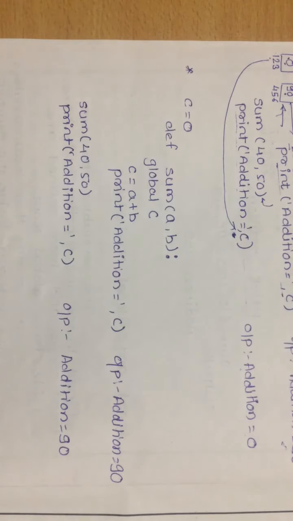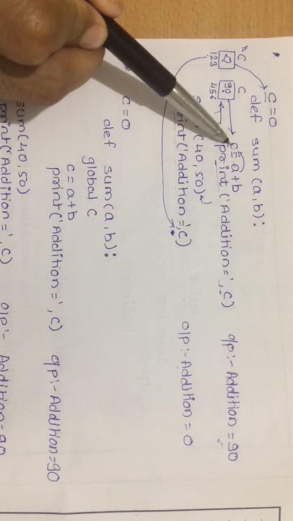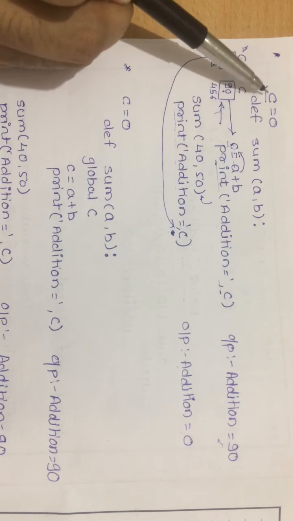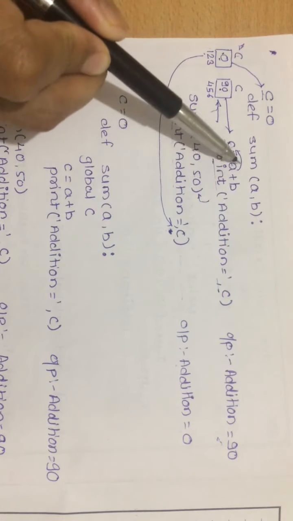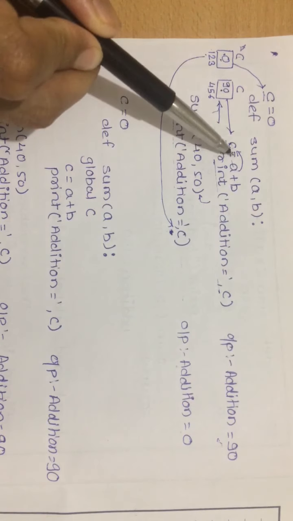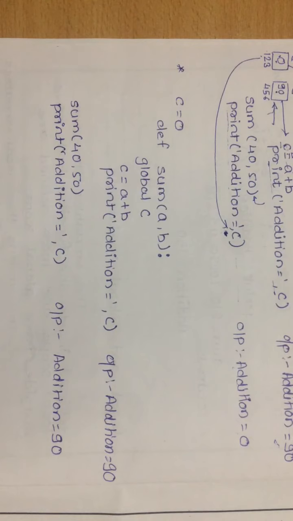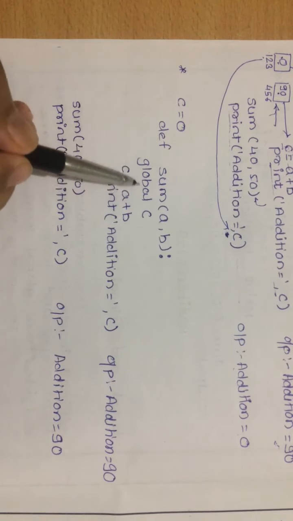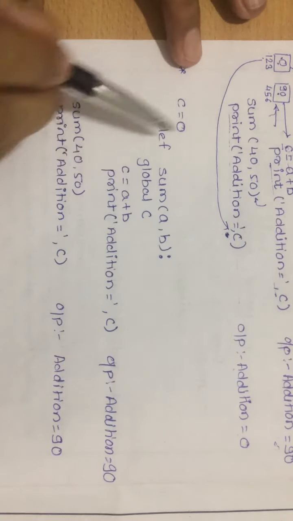Here, as I said, in the previous case, this C is different and this C is different. Now if I want to access this particular global variable in this function, how am I going to access this global variable in the function? To access that global variable in a function, we have to use the global keyword. So here I have used the global keyword. Let's see.